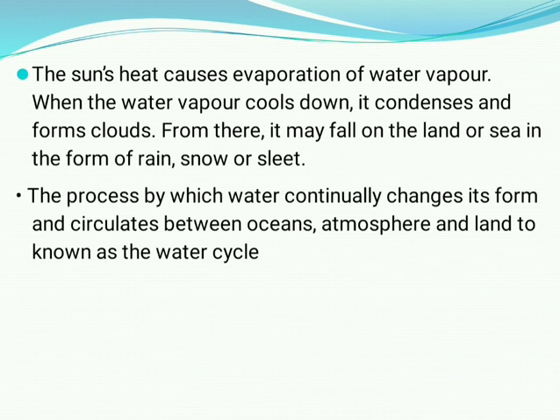As we know, the sun's heat causes evaporation of water into water vapor. When the water vapor cools down, it condenses and forms clouds. From there, it may fall down on land or sea in the form of rain, snow, or sleet. The process by which the water continuously changes its form and circulates between oceans, atmosphere, and land is known as the water cycle.